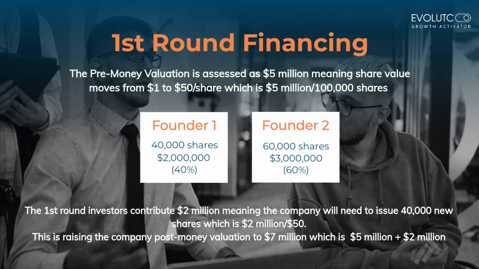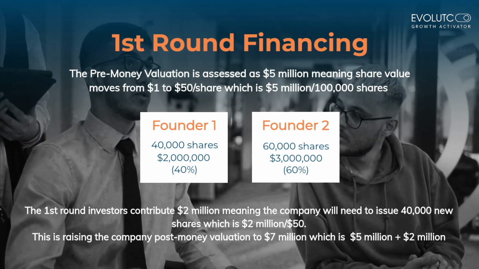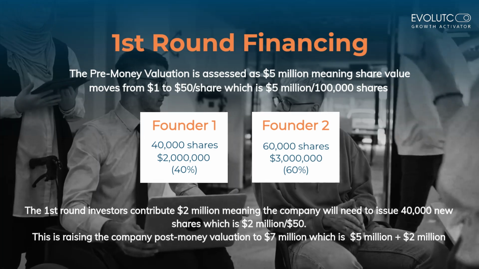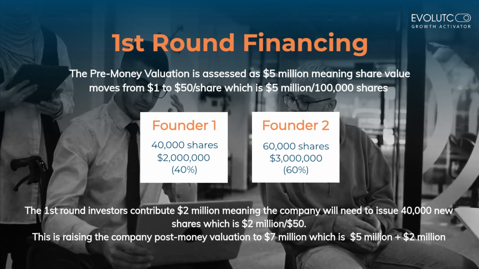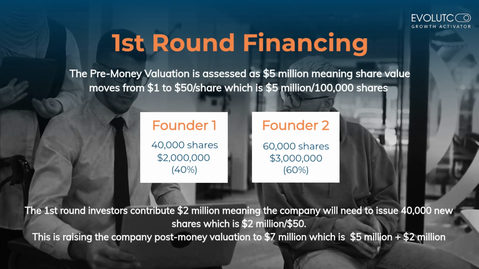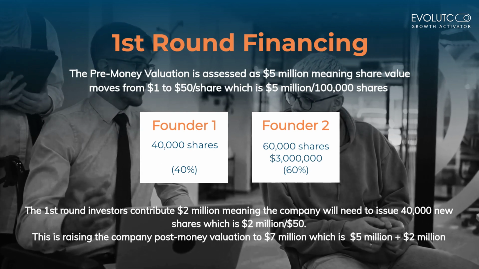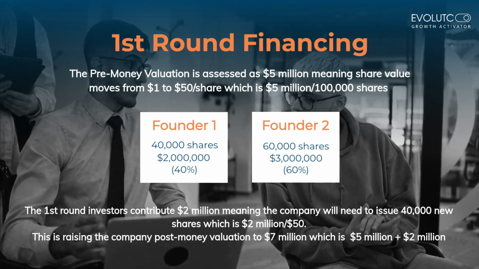The first round investors contribute $2 million, meaning the company will need to issue 40,000 new shares, which is $2 million divided by $50. This is raising the company's post-money valuation to $7 million, which is $5 million plus $2 million.